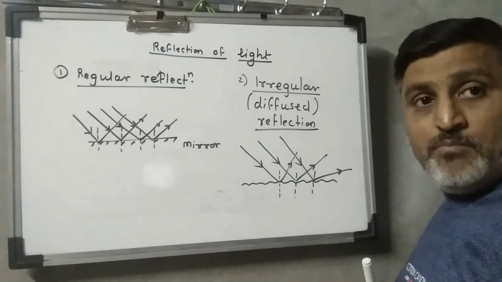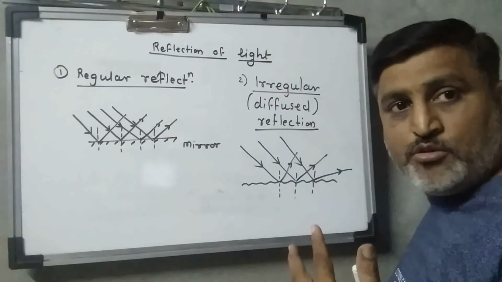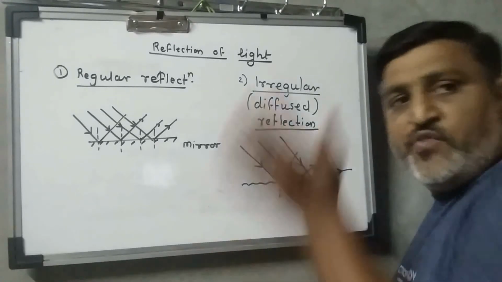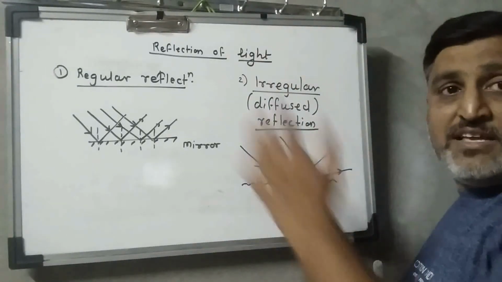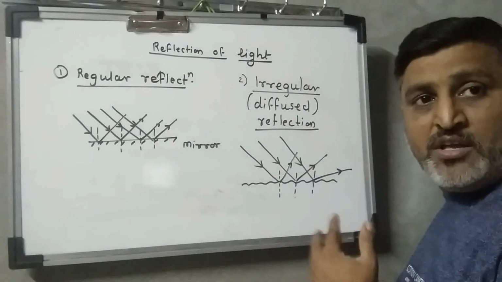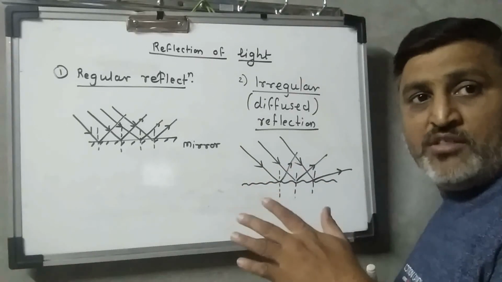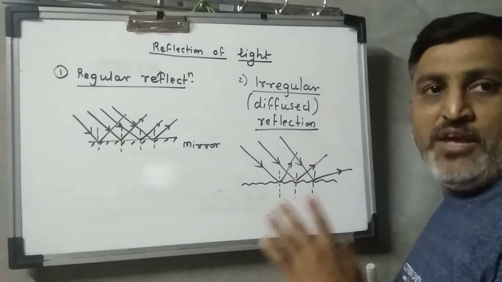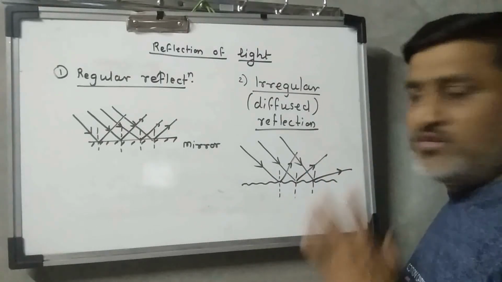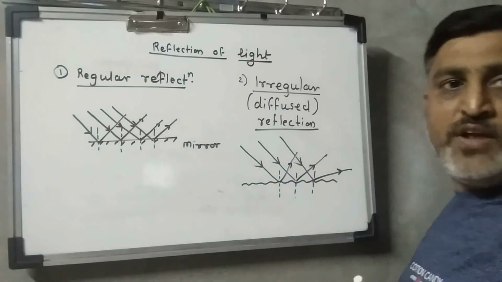Okay? But in the regular reflection we find that the incident rays are parallel to each other, and after reflection, reflected rays are also parallel to each other. But in this case, the incident rays are falling parallelly on the irregular surface, and after reflection, the reflected rays are not parallel. So this is the difference between regular and irregular reflection.